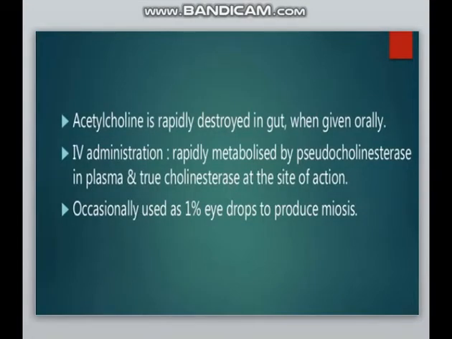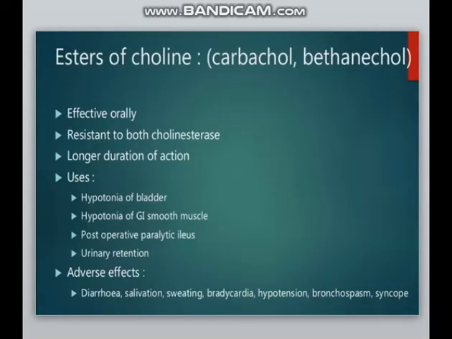Moving further to the pharmacokinetic parameters, acetylcholine, if given orally, is rapidly destroyed in the gut, and if given IV, it is rapidly metabolized by pseudocholinesterase in the plasma and by true cholinesterase at the site of action. Occasionally it can be given as a 1% eye drop to produce miosis. Further, we will discuss the cholinergic drug classification one by one.